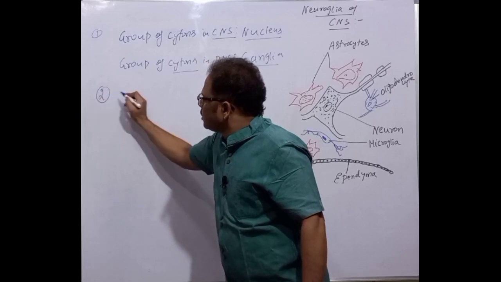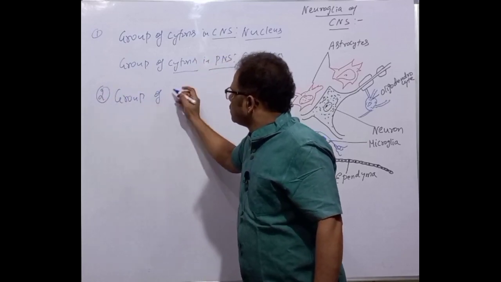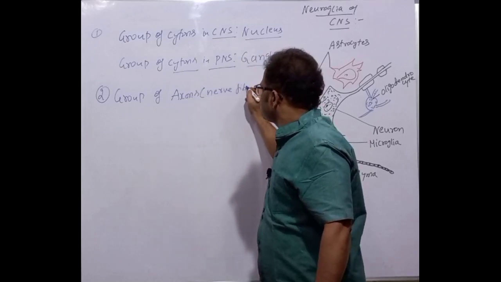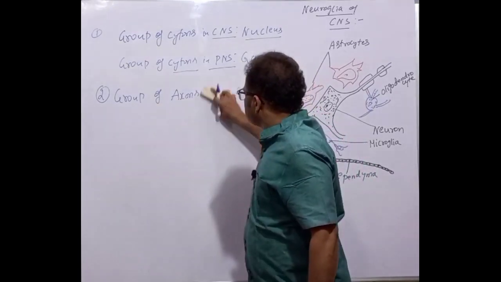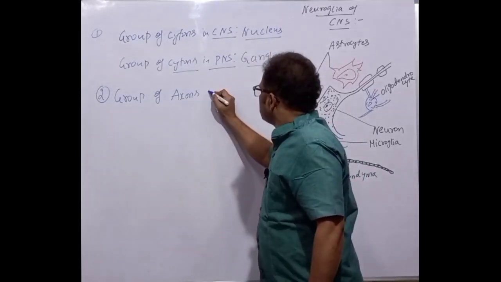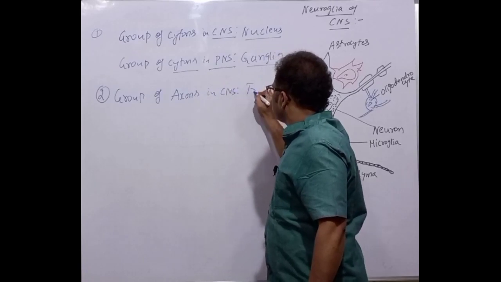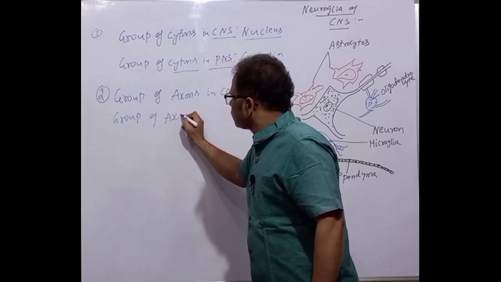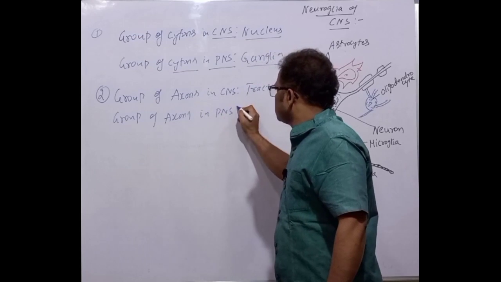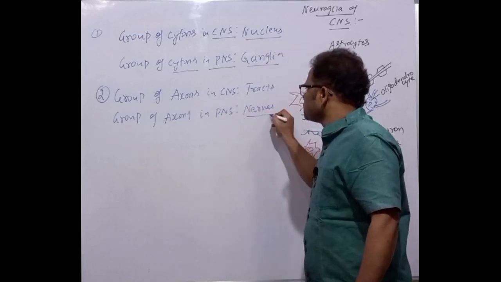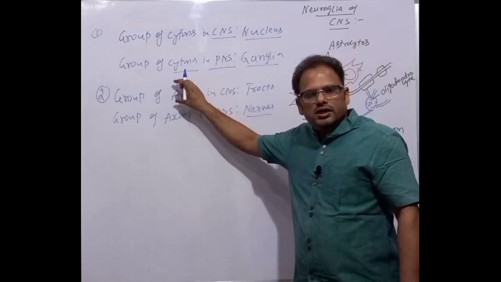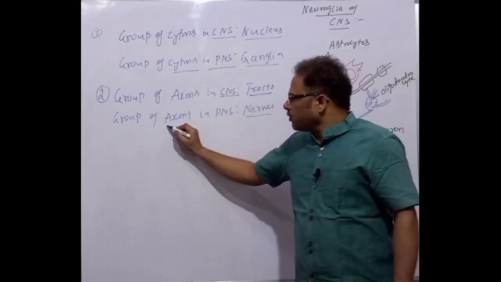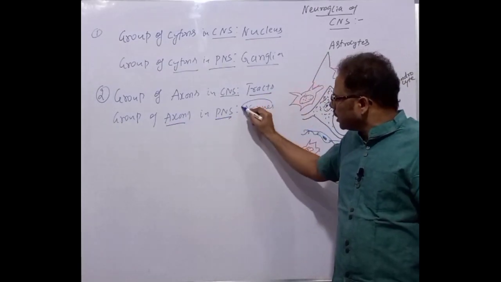The second point is the group of axons, that is nerve fibers. The group of axons in the central nervous system is called tracts. The group of axons in the peripheral nervous system are called nerves. The same group of axons, that is nerve fibers, when present in the central nervous system, is called tracts. The group of axons in the peripheral nervous system is called nerves.